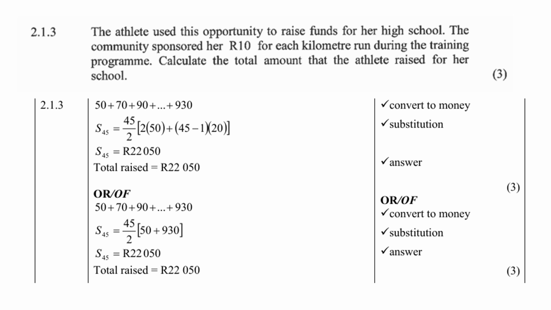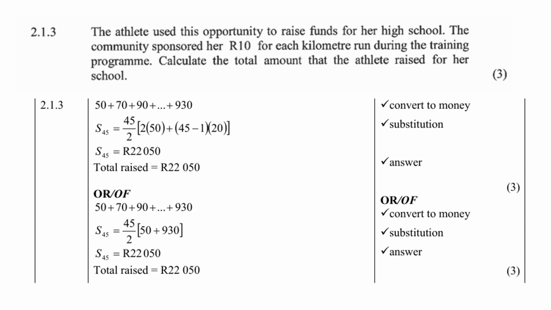formula for an arithmetic series. So the sum to 45 is 45 over 2. Remember, the formula is in the formula sheet: 2 times the a value plus (n minus 1)d. So n is 45, and of course d is 20 now, the common difference. Then, of course, the rest is just calculator work, and you get 22,050 rand. So that is the total money raised.